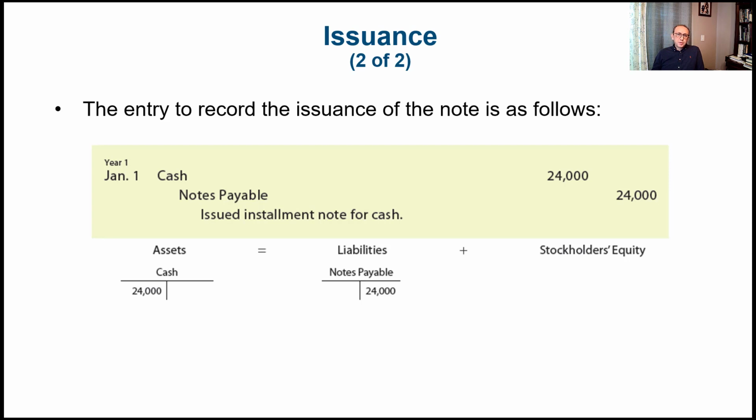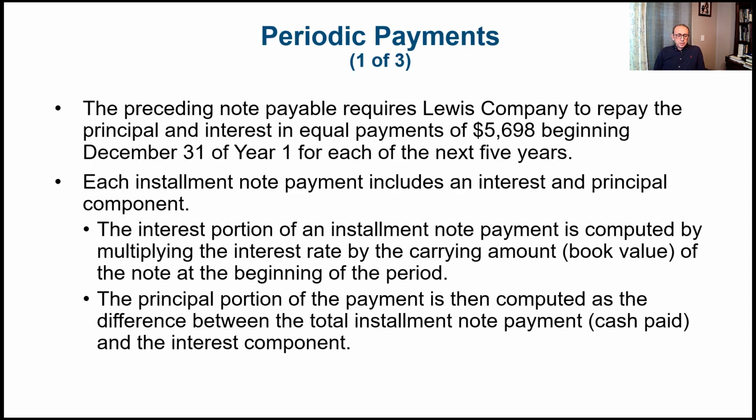Now let's talk about the periodic payment related to that note. The preceding note payable requires Lewis Company to repay the principal and interest in equal payments of $5,698, which begins on December 31st of year 1 for each of the next 5 years. So the installment note payments include an interest and principal component. I want you to remember, the interest is usually very high at the beginning of the life of the note, and then gets smaller at the very end.